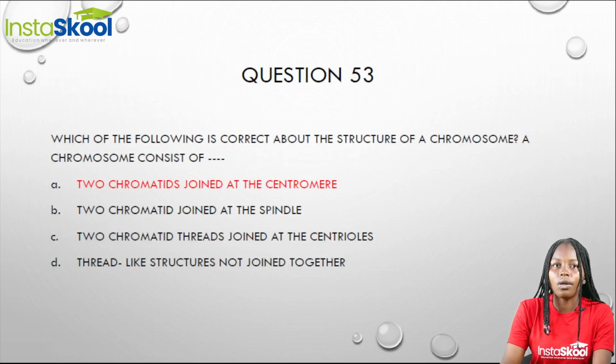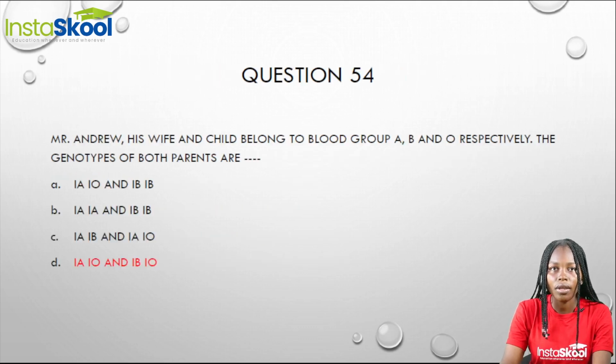So when we go back to our options, we have option A as the most correct. These two chromatids are joined at the centromere to form the chromosome. That's option A. Now question 54.